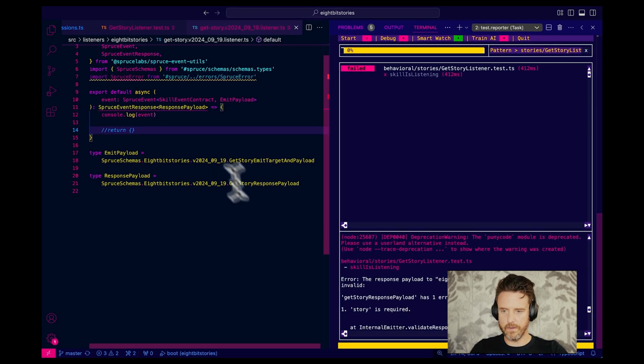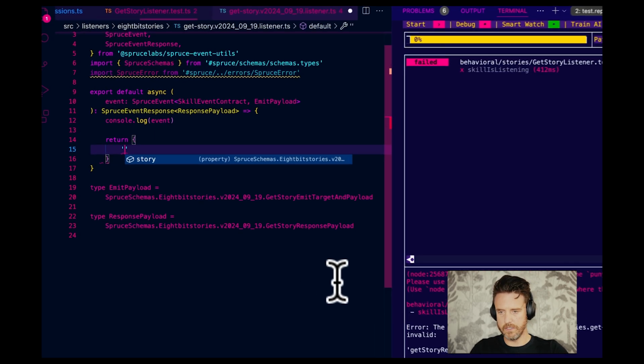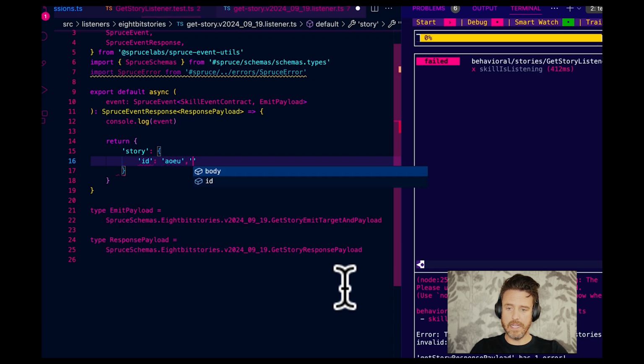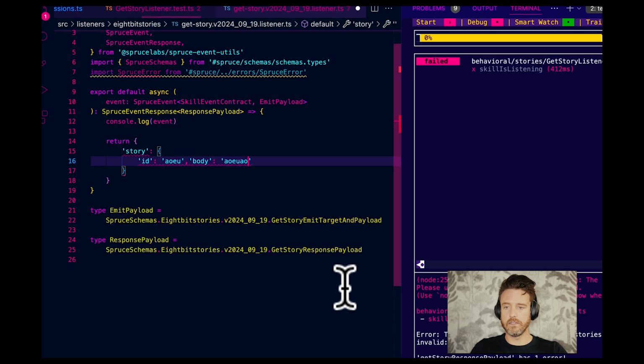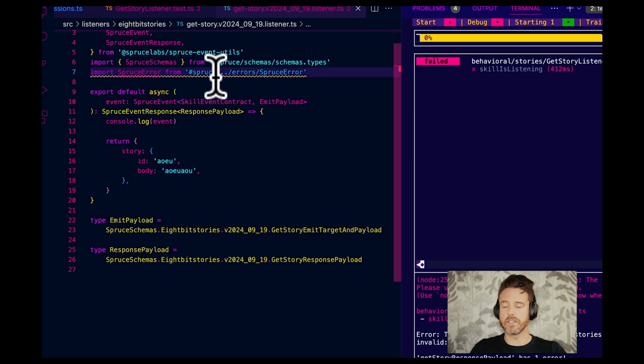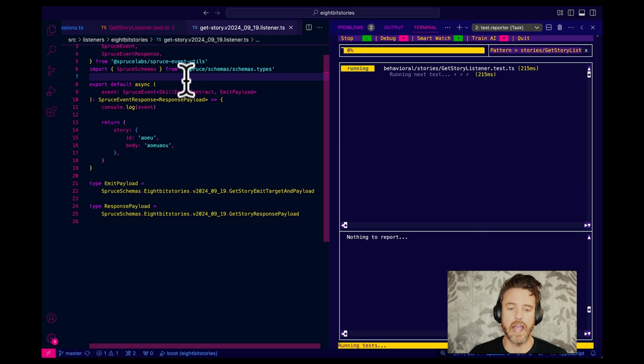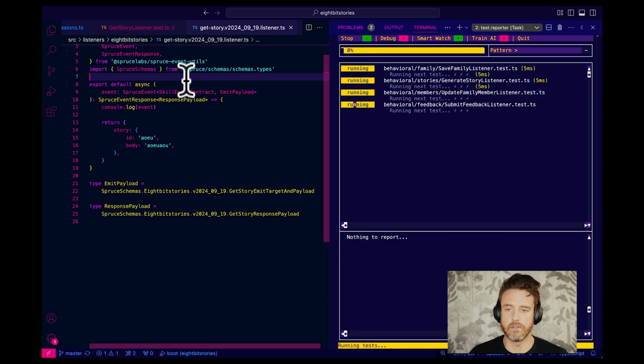Story is required in the response. See, get story response payload. So let's go story, and then what's in here? ID, waka waka, body, taka taka. Okay, I'm going to cut this line for the spruce error. We might need a spruce error for if a find fails, but then the data store will throw for us. Anyway, here we go.